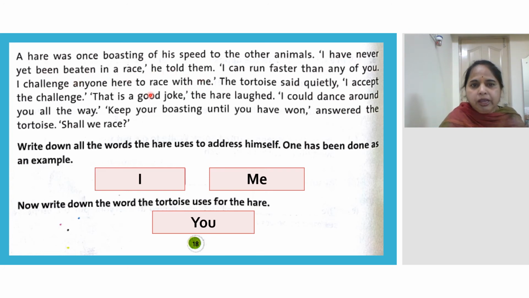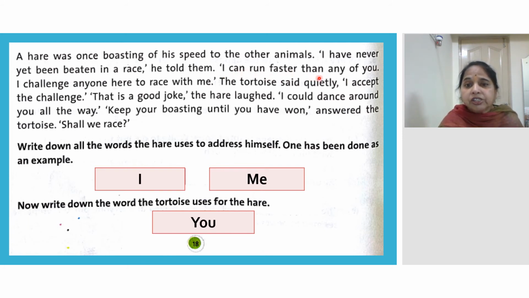He told them. He means who there? He told them is not addressing. It is the narrator telling this. He told, this first line is the narrator telling. This word is addressing. Now again you see. I can run faster. This is addressing. Addressing means what? Telling the dialogue.